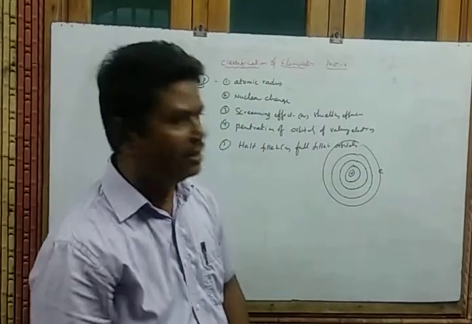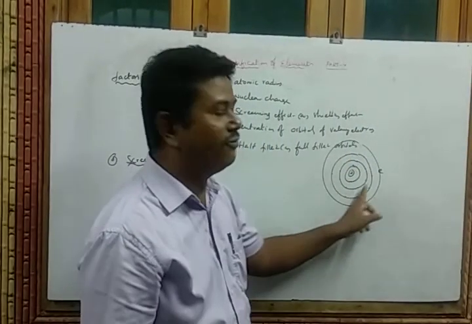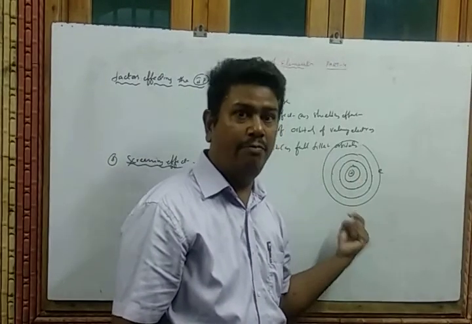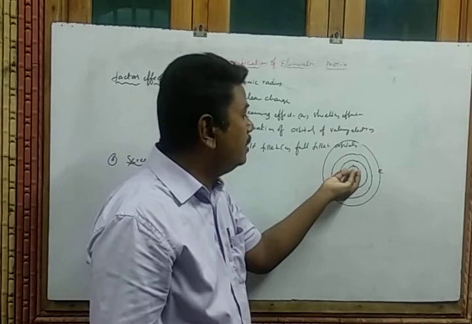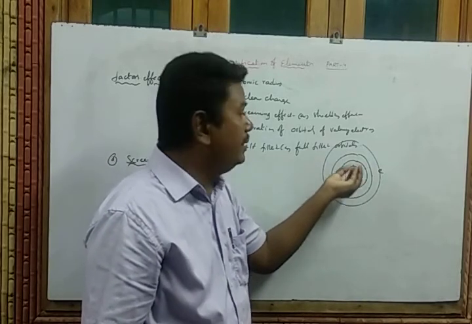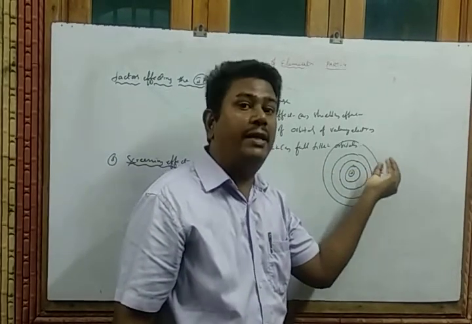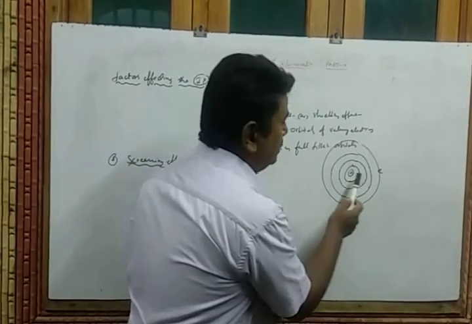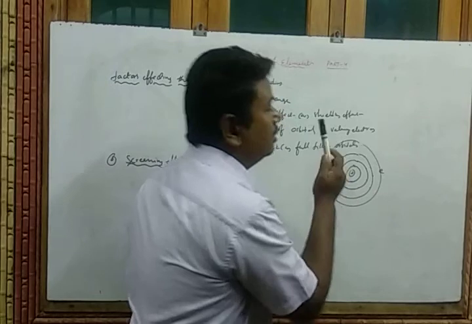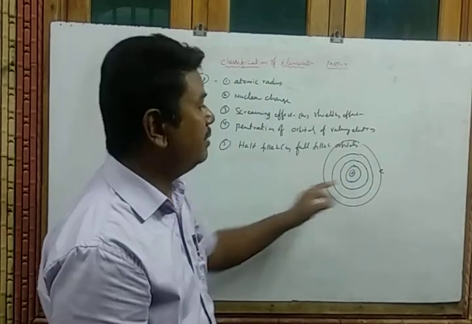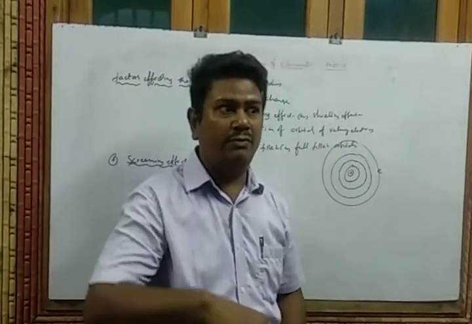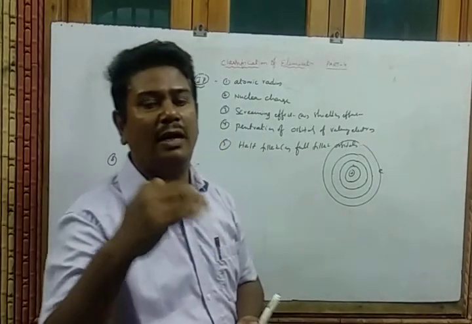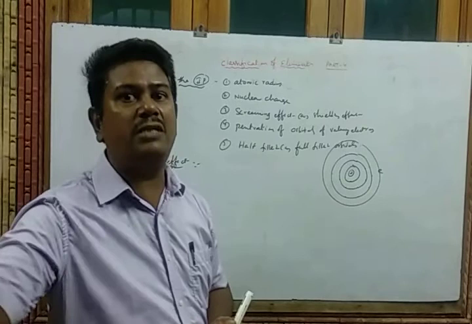Nothing, because these electrons are influenced. Which electrons? Inner electrons or core electrons. Because the force of attraction will not act on which one? The final electron, the last electron, because electron-electron repulsion as well as electron-proton attraction is acting on the final electron. So if the number of core electrons increases, the effect of nuclear charge on the outermost electron decreases.